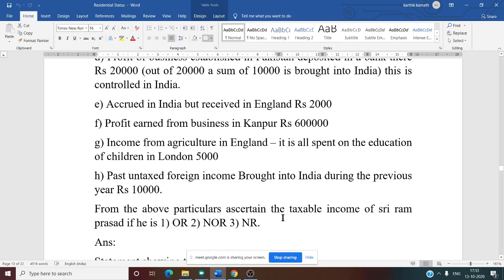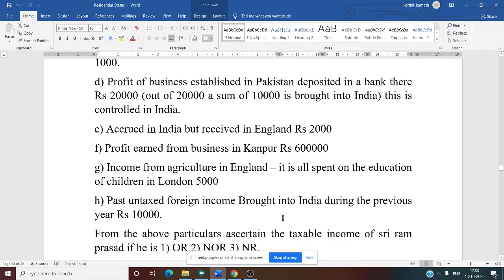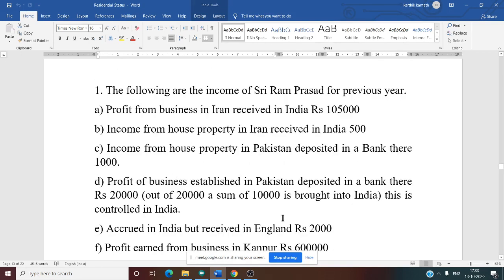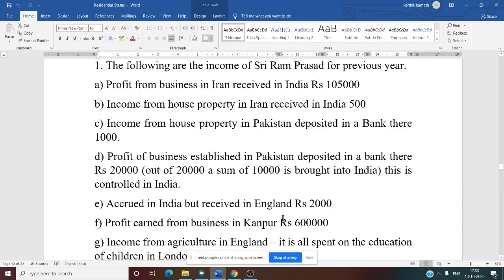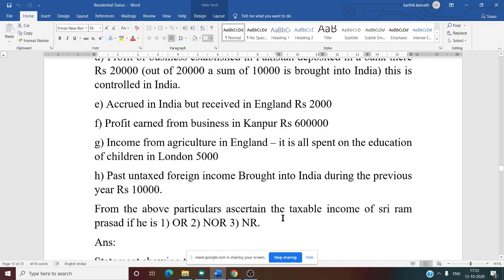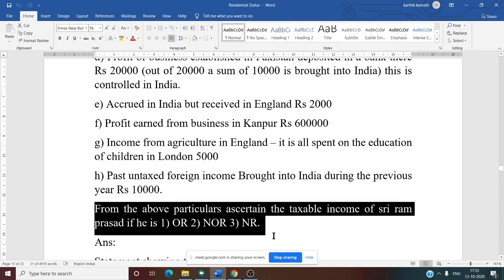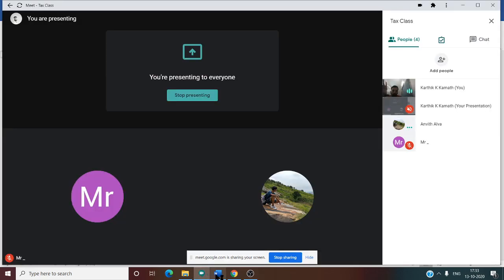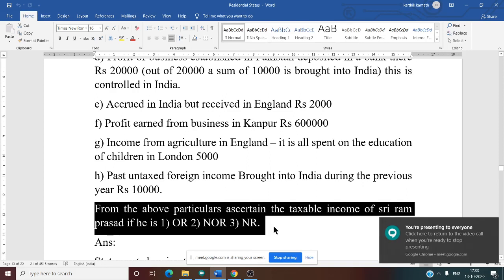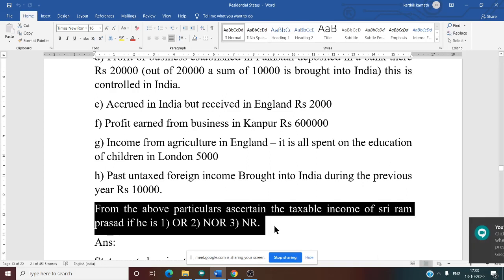So now there are 6 to 7 points they have given in the question of the income of Sri Sai Prasad for the previous year. Now what we need to do from the above is ascertain the taxable income. We need to calculate the incidence of tax or scope of total income if he is an OR, when he is a NOR and when he is a NR. Three conditions we need to calculate his taxable income.